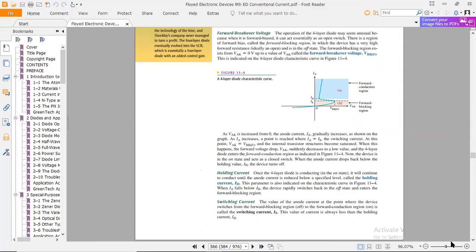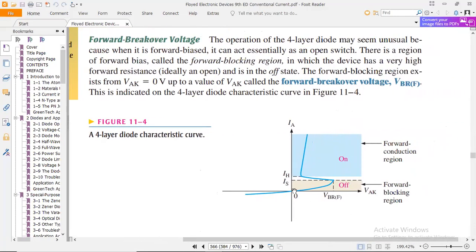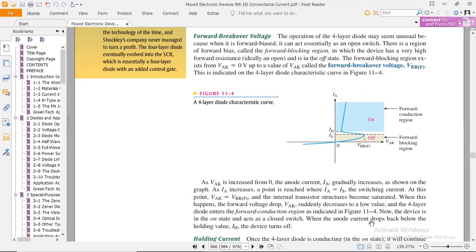How it works is that gradually the voltage is increased. Here are the holding current and the threshold current. I have to read these scenarios. Switching current. Okay.